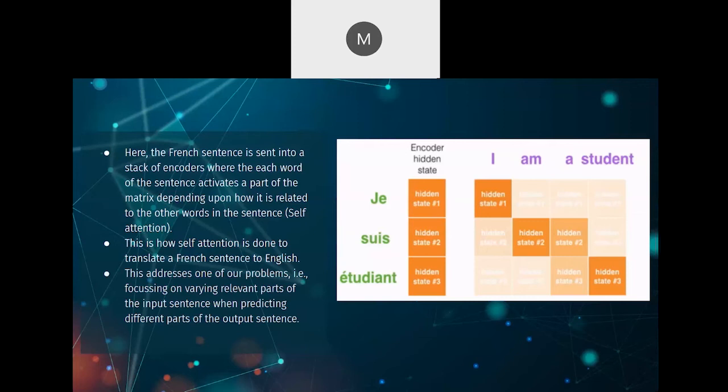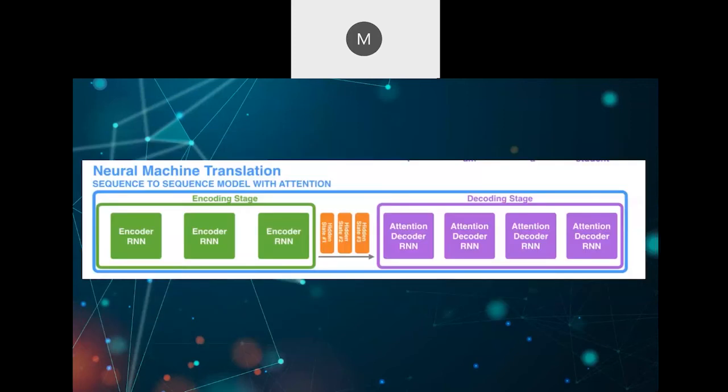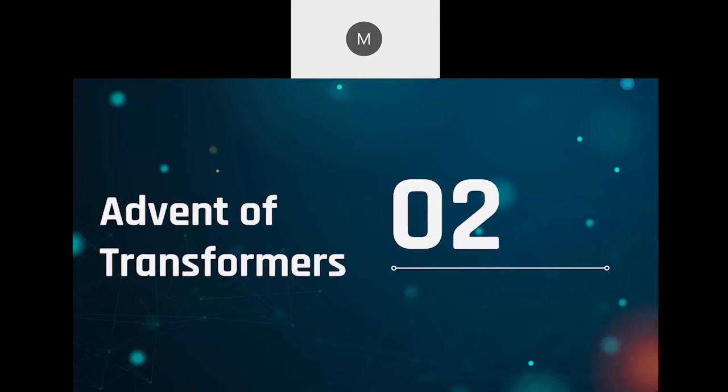So this addresses one of our problems, that is focusing on varying relevant parts of the input sentence when predicting different parts of the output sentence, which was not handled either by the LSTMs nor by the RNNs. So this is how the attention model works. Every hidden state is passed to every stage of the output state. So basically we can find out relations between different parts of the input sentence. Now Ashutosh will be explaining to you the advent of transformers.